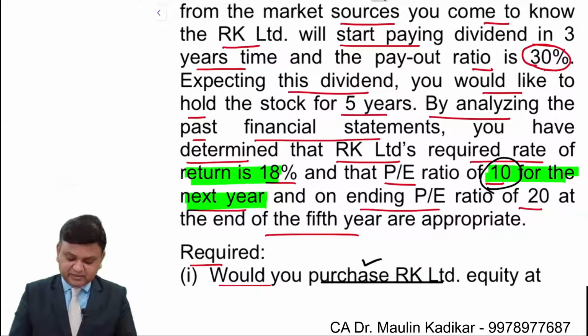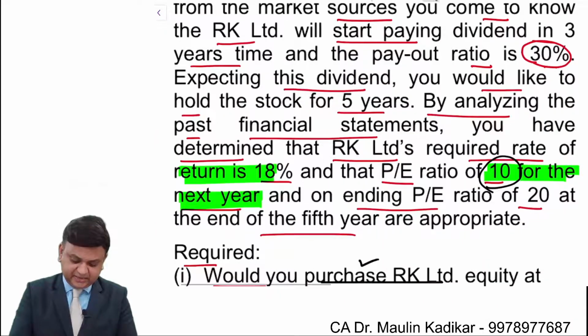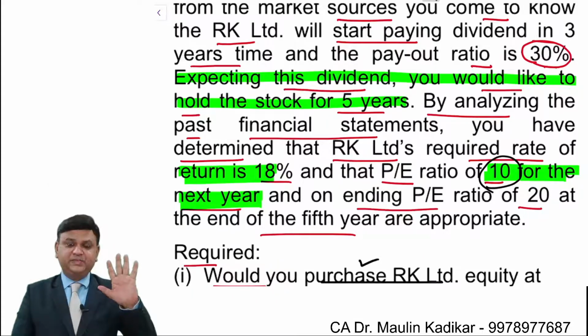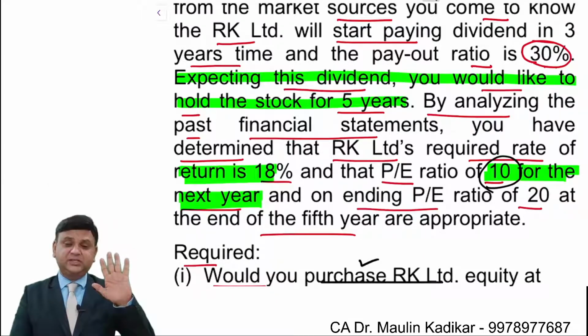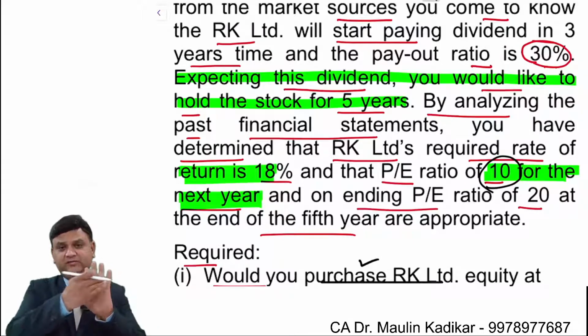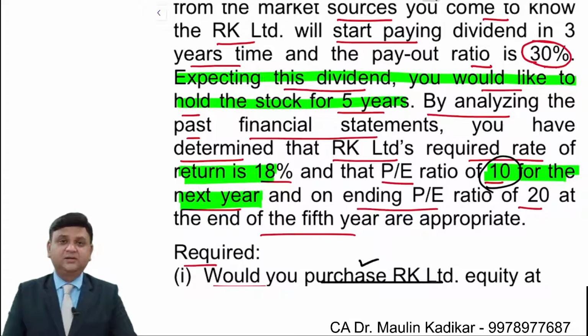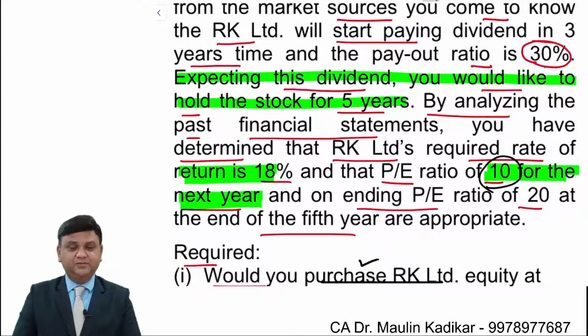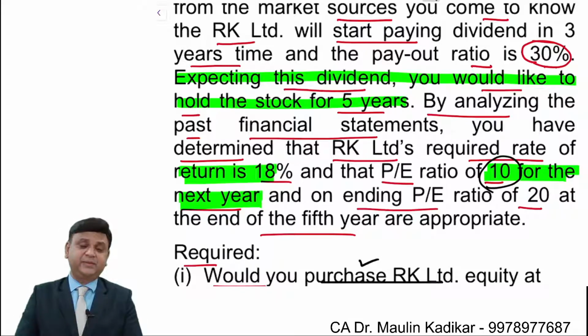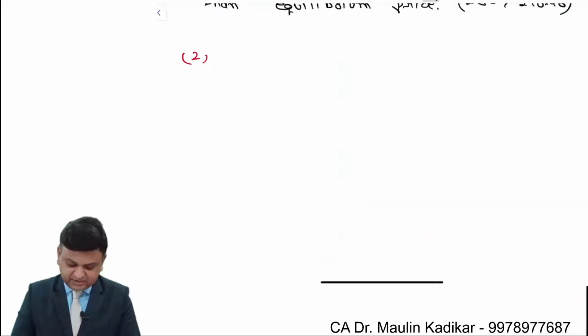Because we can see that the question is providing very clearly that expecting this dividend, you would like to hold the stock for 5 years. So specifically they have provided that you are going to hold the security for 5 years. So year 1 to year 5 will compute the dividend, will compute the P5, and then we'll make the calculation of the P0. Again, whatever the P0 that we have, that will be compared with the current price of 250 in order to decide whether to buy the security or not. Please write an answer.